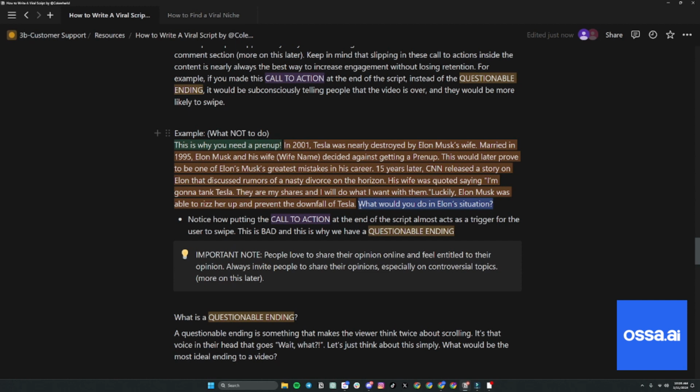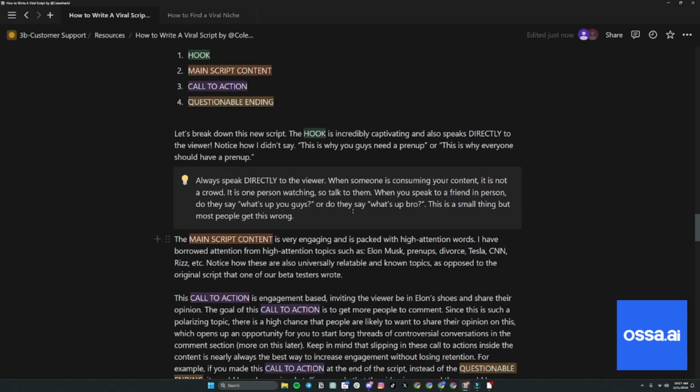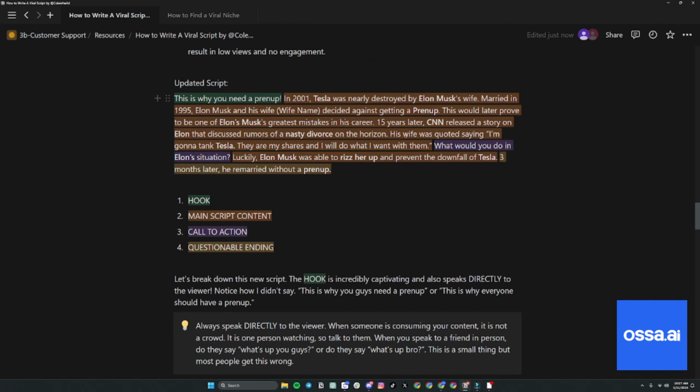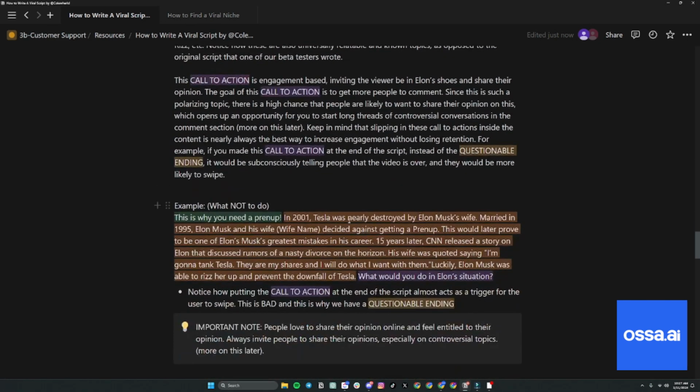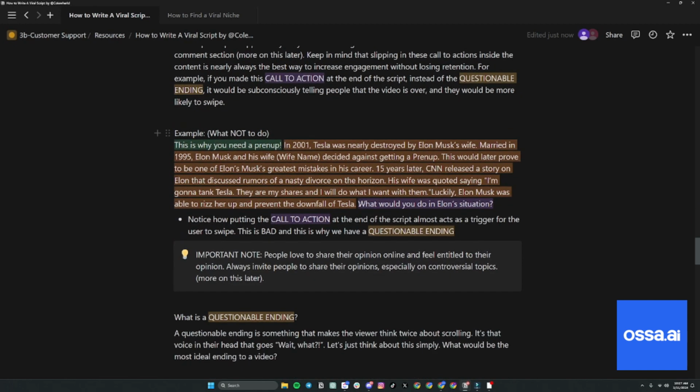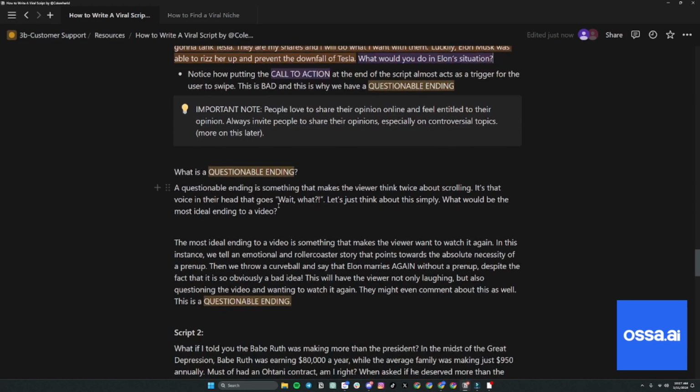By just having it at the end, it's a subconscious trigger for people to move on and to swipe, right? So it's really just about the placement. By naturally having it inside the script, you're going to have higher retention because you're not pairing the end of the video with the call to action, which is a combination to get people to swipe. Does that make sense? Yeah, I got it. Makes sense. Yeah, so it's just the nature of the placement, right? That's really what we're talking about.